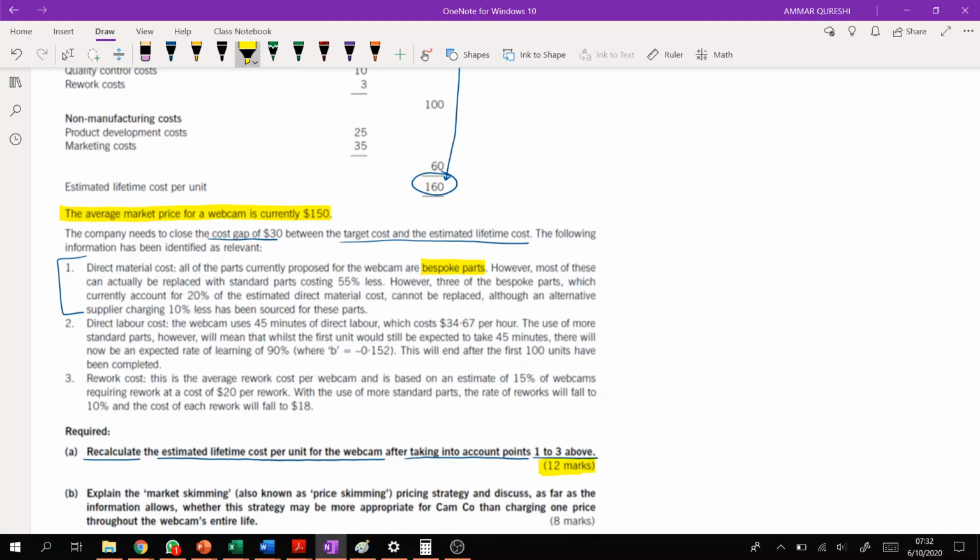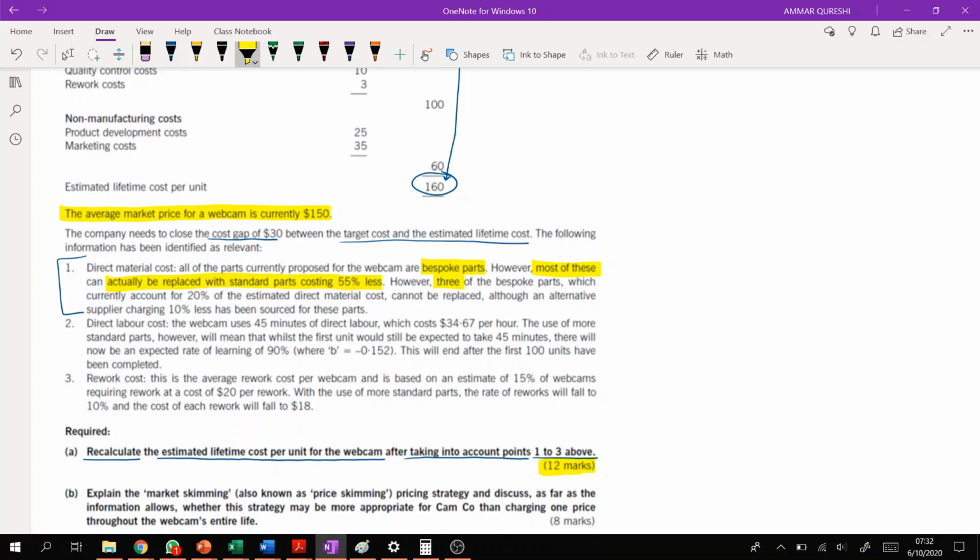However, most of these can actually be replaced with standard parts costing 55% less. So although we are purchasing some bespoke, tailor-made parts, we believe that we can buy mostly standard parts at 55% less cost, right? 55% is a huge amount.